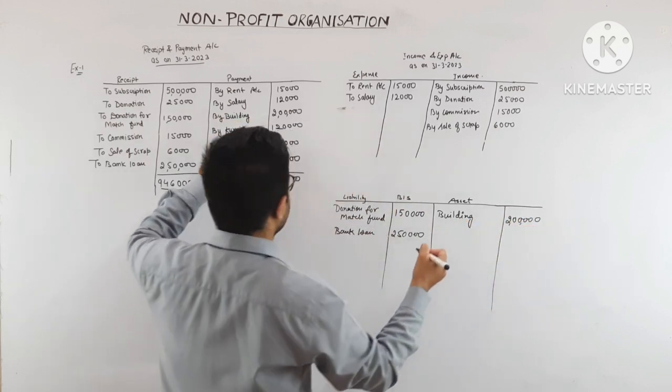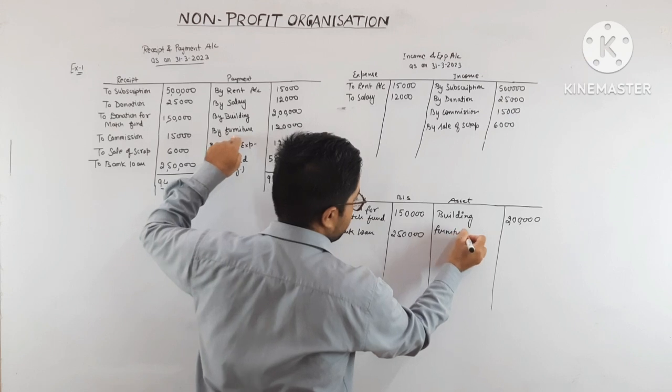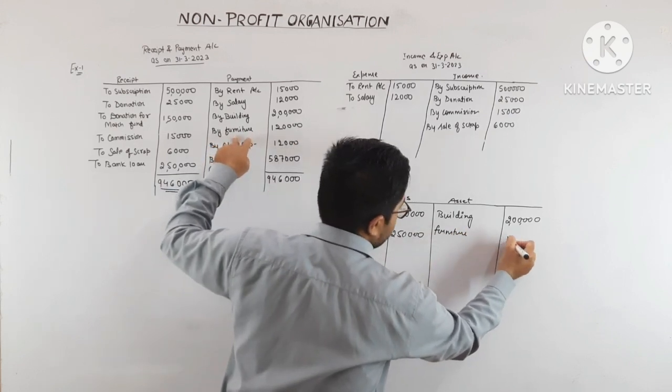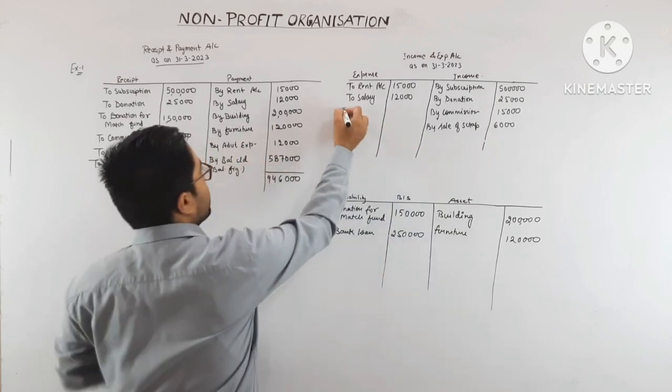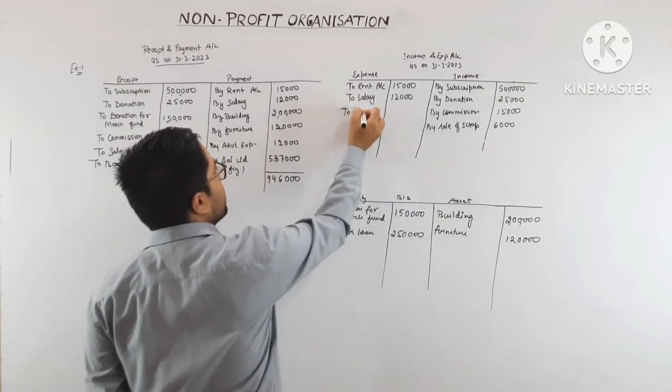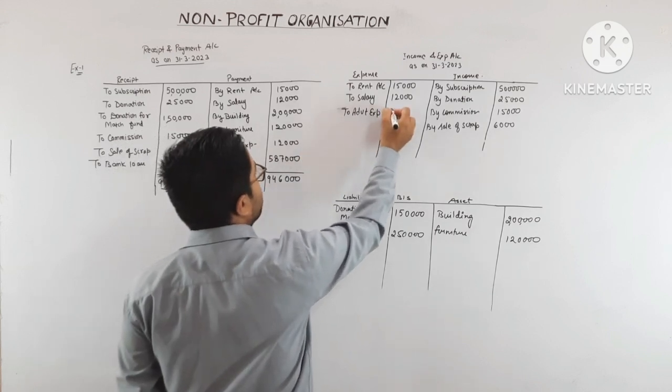Furniture is also an asset, so record it on the asset side: furniture 1,20,000. Advertisement expense, revenue in nature: 12,000.